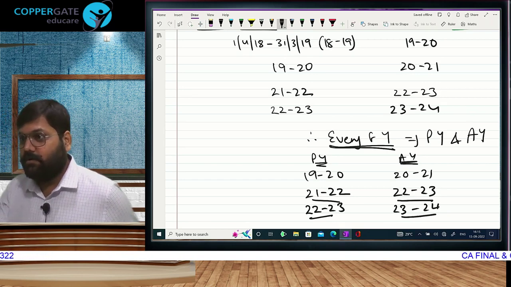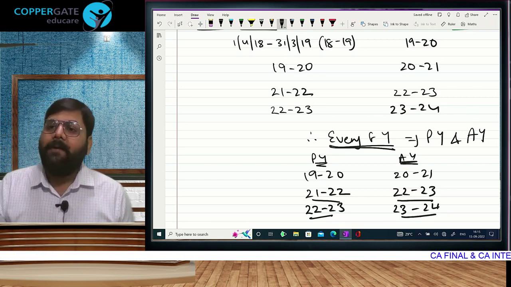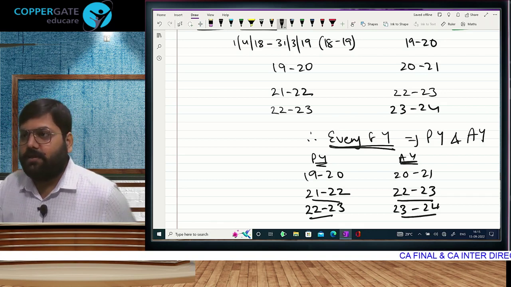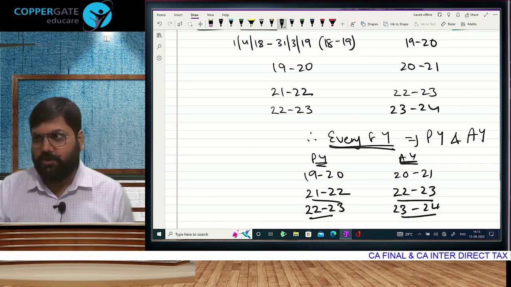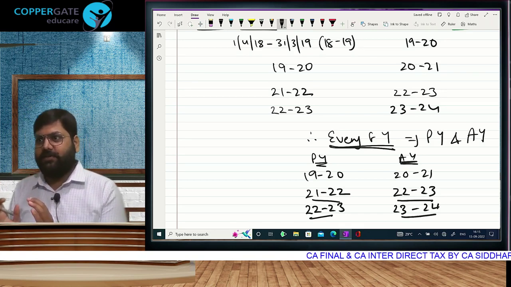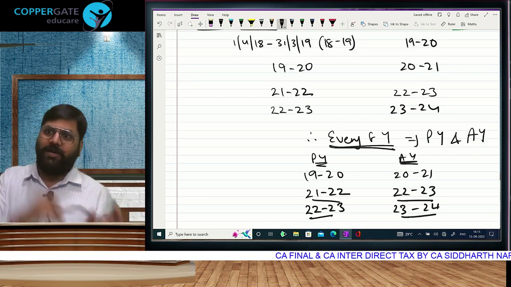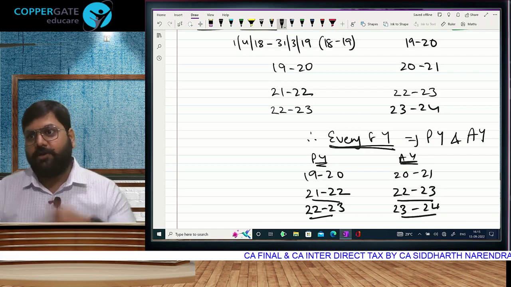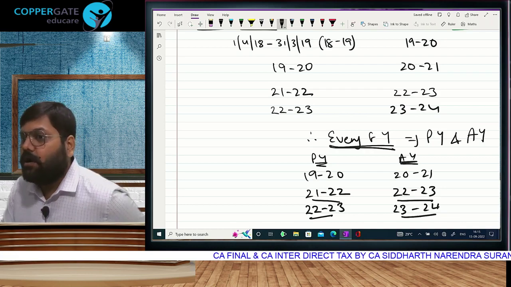Financial year starts on 1st April, ends on 31st of March. We will earn income in one financial year, but we can calculate only after the year gets over. Calculation is legally, technically called assessment.